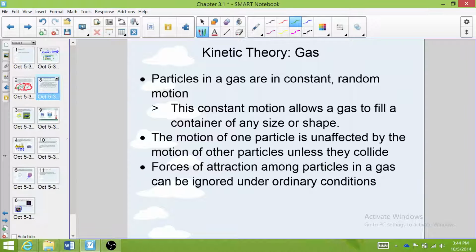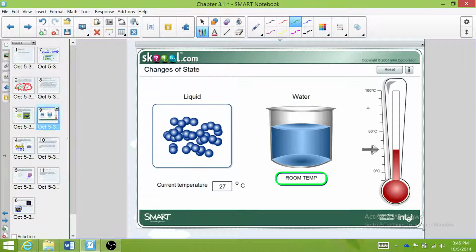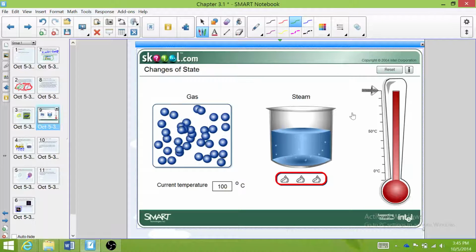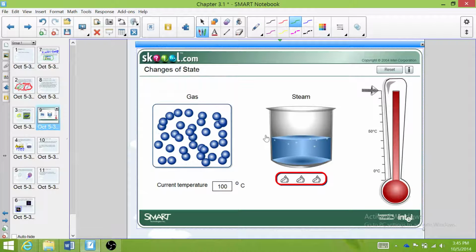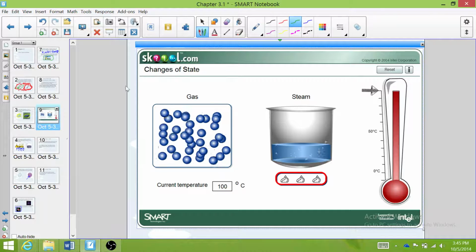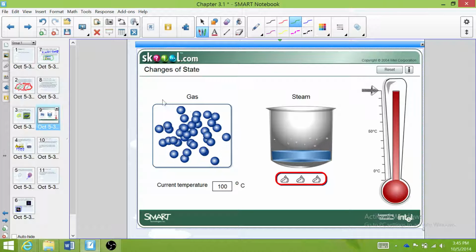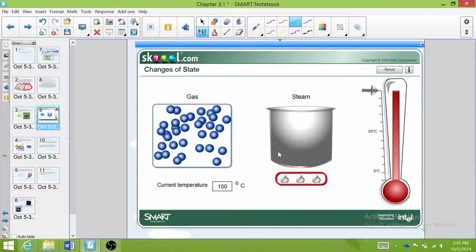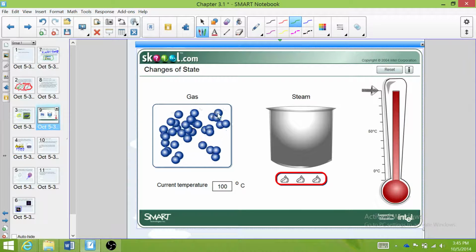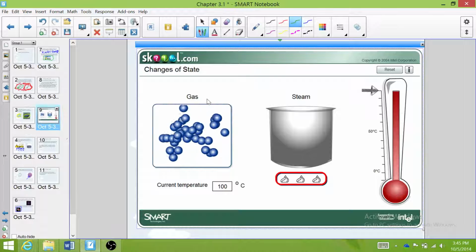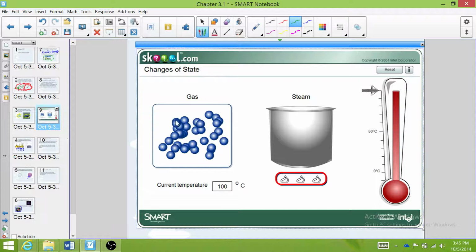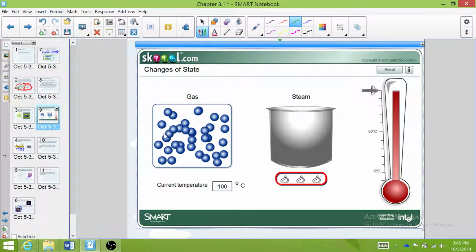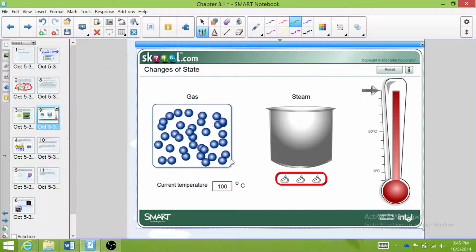Now let's apply all of this to a little bit of a picture. So we have a little beaker of water, and I'm going to heat it up to 100 degrees Celsius. And you can see this is what gas particles look like. They're bouncing all over the place, moving very quickly, hitting the sides of this container. And as they hit the sides of that container, that is what causes that container to take on that shape if it's a flexible thing like a balloon. This is why a gas can take the shape and volume of whatever container it's in, is because these particles are always bouncing around and hitting the edges.